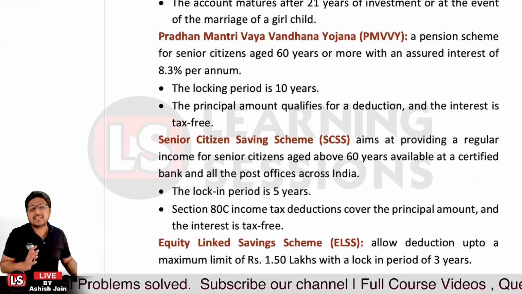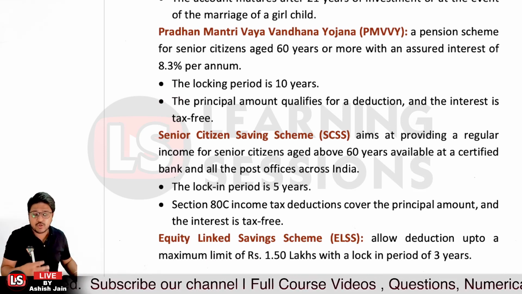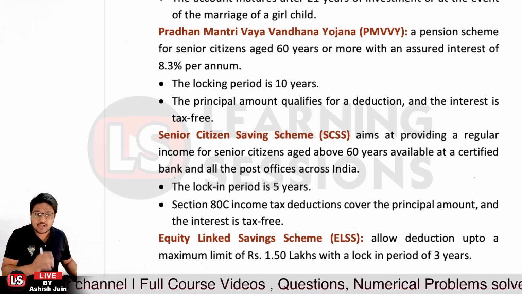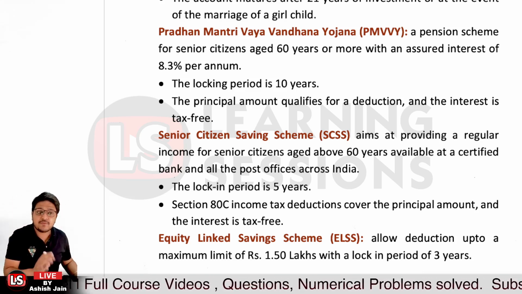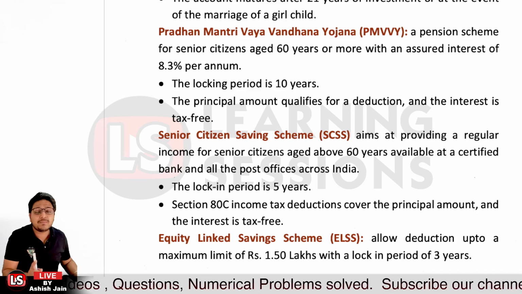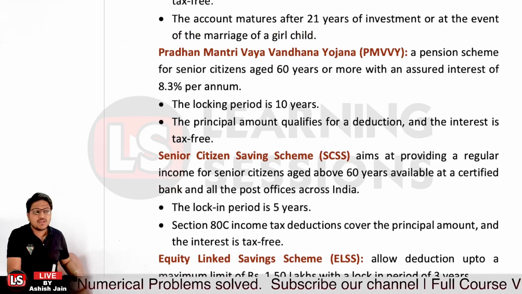And if we talk about the ELSS, that is the equity linked saving scheme. If you invest in securities covered under the ELSS, that also allows a deduction under 80C for an amount up to rupees 1.5 lakh, and it has a minimum lock-in period of 3 years. Okay, so that's the case.